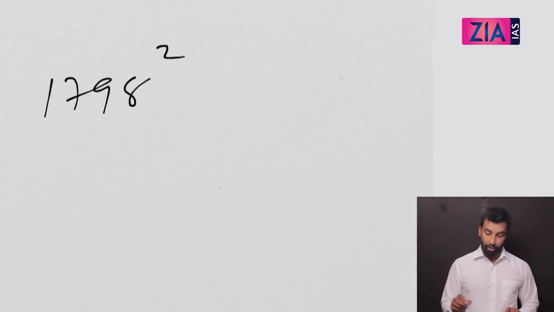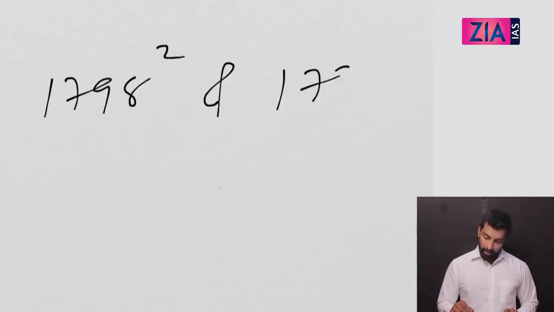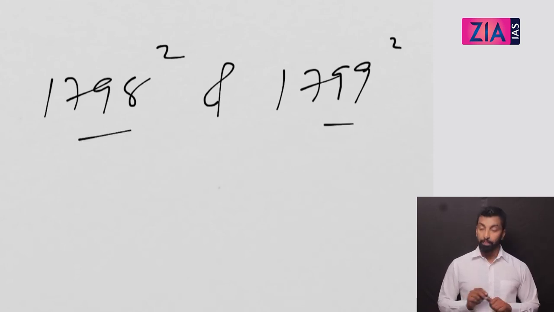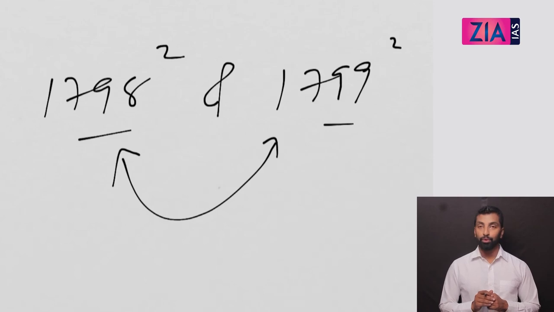Now the next interesting pattern which I have seen: the question looks very difficult. Let me give you a question. 1798 square and 1799 square. I have given you these two numbers, and I'll ask you: how many natural numbers are there between these? See, if I ask you between 1798 and 1799, there is no natural number, right? What I'm asking is, between 1798 square and 1799 square, how many natural numbers are there?